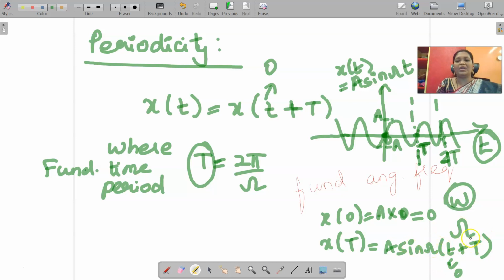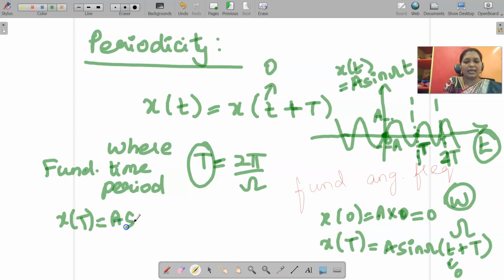So you will get sine 2 pi, and sine 2 pi again is 0. So x of t again has amplitude 0. Are you getting it? So x of t equal to A sine omega, and omega is 2 pi by capital T, from this formula. Since small t value is 0, T gets cancelled. Sine 2 pi again is 0, so 0 into A is nothing but 0.